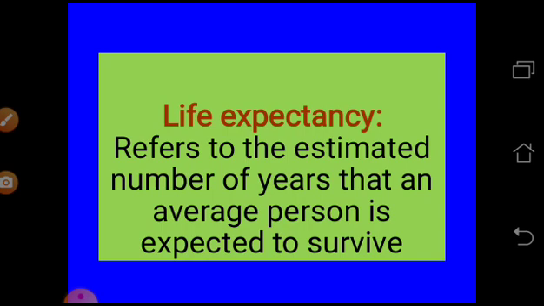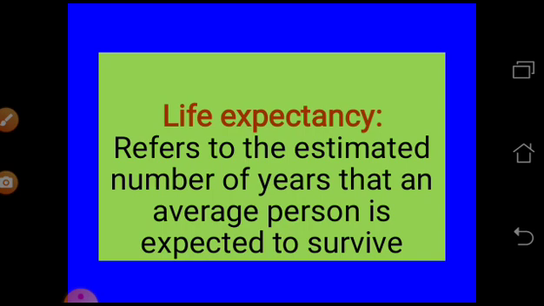Earlier, for simple reasons like sickness, many people died. But nowadays it's not like that. Very good medical facilities, medicines and other kinds of treatment are there, so we can cure many people. Those who fall sick will be cured. That means earlier average persons were maybe dying at the age of 50. Now the life expectancy, or the age an average person can survive, is maybe 60 or 70. If medical facilities improve, life expectancy will also improve. So in every country, life expectancy is now improving.